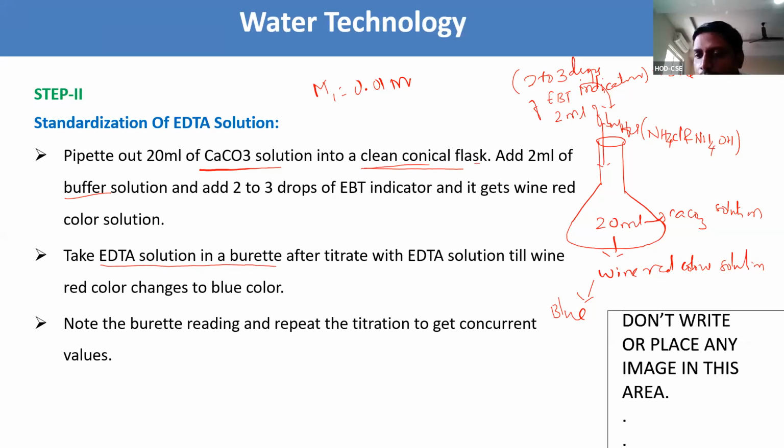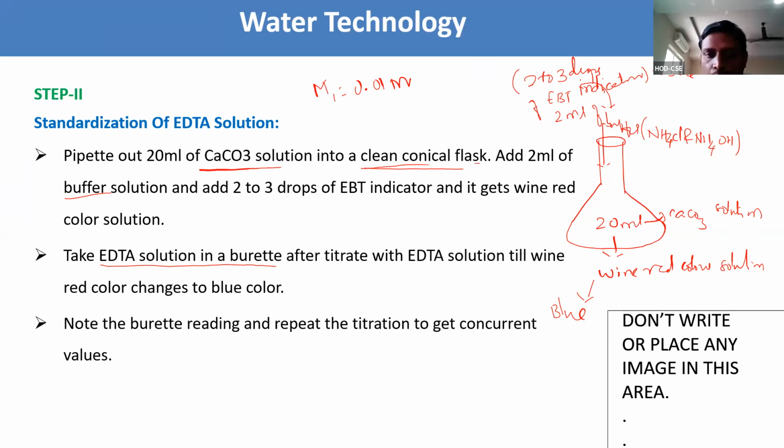Any doubts up to here? Step 2. Is anyone having doubts? No, sir. Everything is clear, right? Okay.